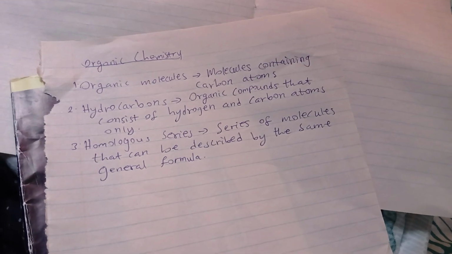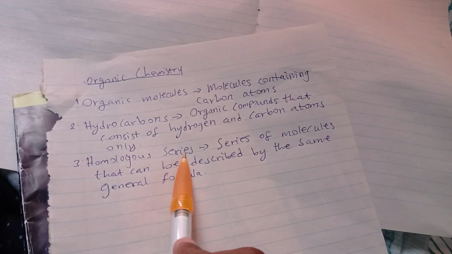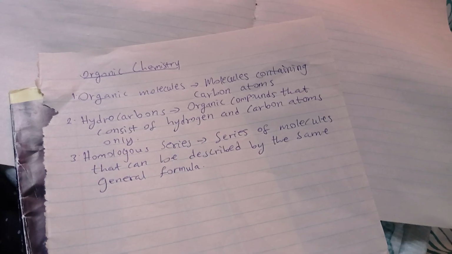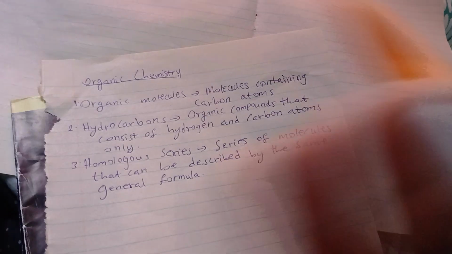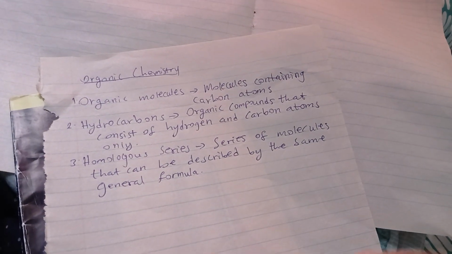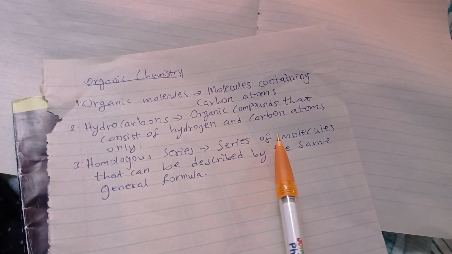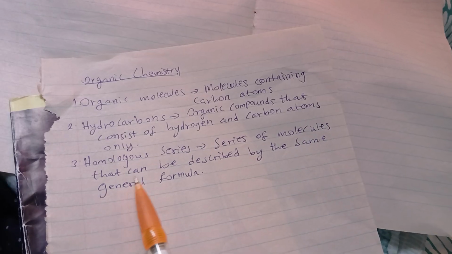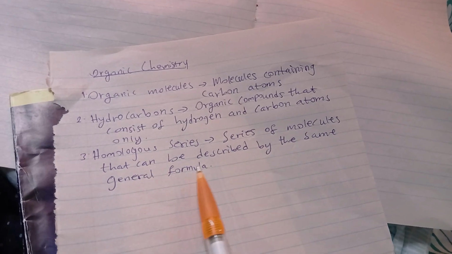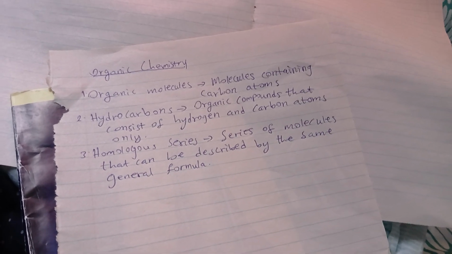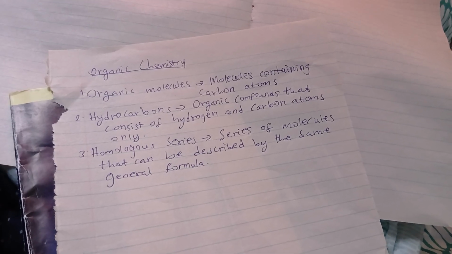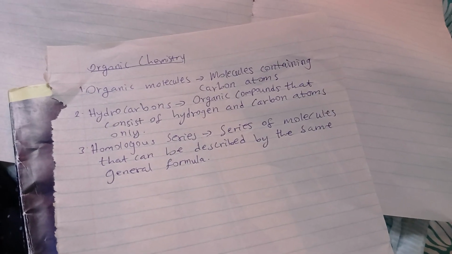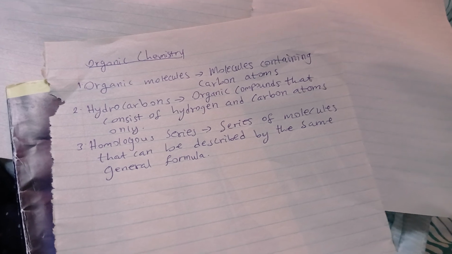We also have this particular name that we use here in chemistry. This stands for family. Homologous series is more like family when I say family. All right. So homologous series, this is a series of molecules that can be described by the same general formula. Okay. So there are certain molecules that belong to the same family, just like when you have your siblings, right?